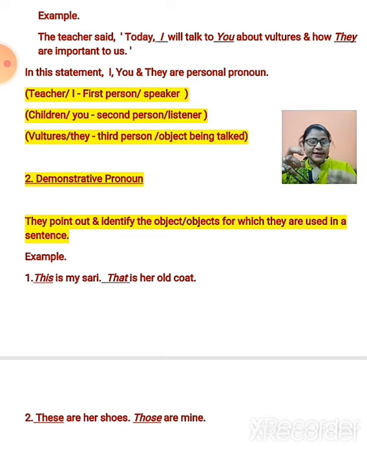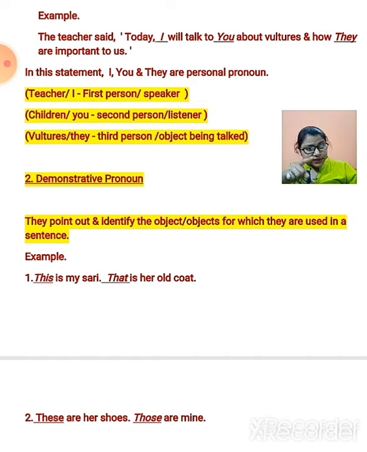For that they stand, for that they are talking about. Now, this is my sari. So the word sari, now this word is just focusing on sari, it is pointing out the word sari, because this is my sari.